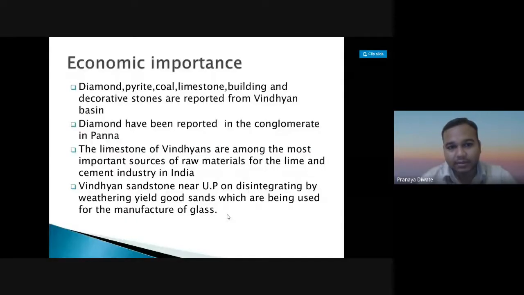Diamond has been reported in the conglomerate in Panna. The limestone of the Vindhyan is among the most important source of raw material for the lime and cement industry in India. Vindhyan sandstone near UP, on disintegrating by weathering, yields good sand which is used for the manufacture of glass.